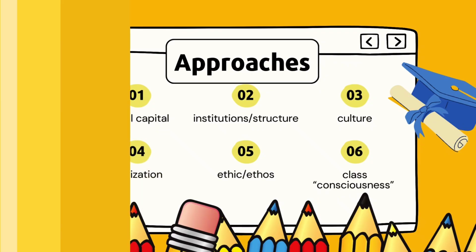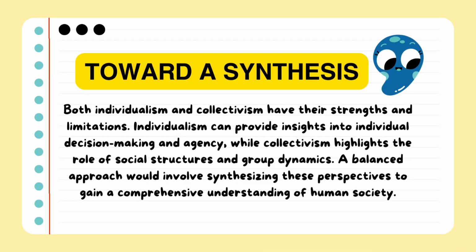Both of these have strengths and limitations. Individualism can provide insights into individual decision-making and agency, while collectivism highlights the role of social structures and group dynamics. A balanced approach would involve synthesizing these perspectives to gain a comprehensive understanding of human society.